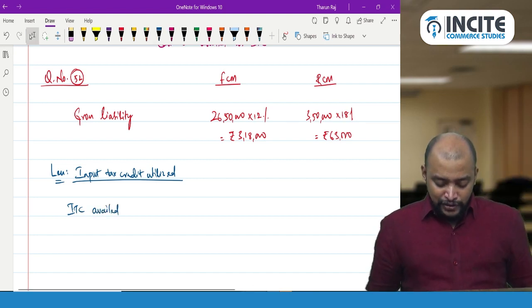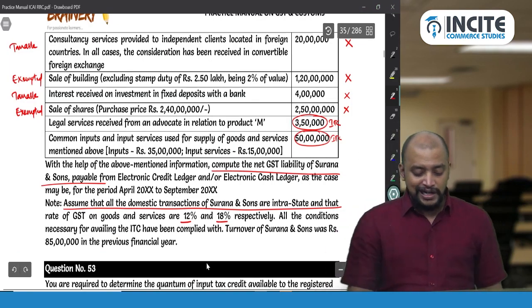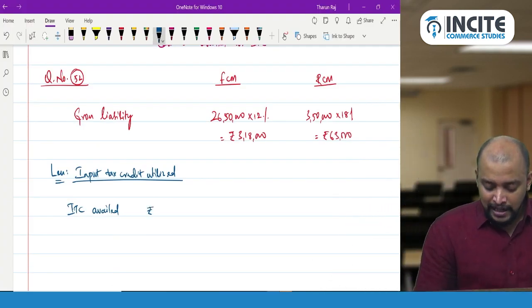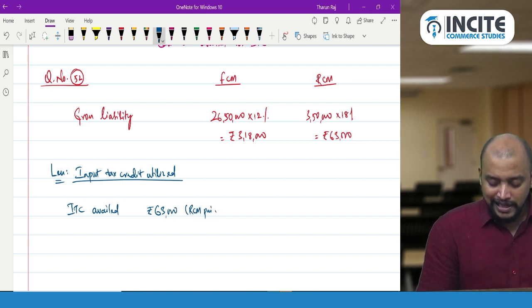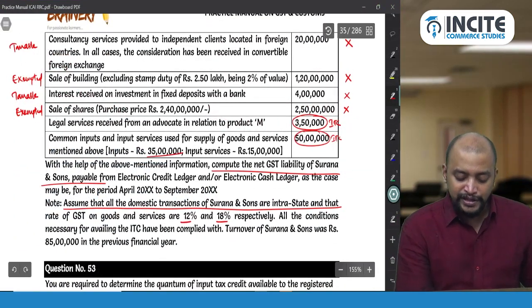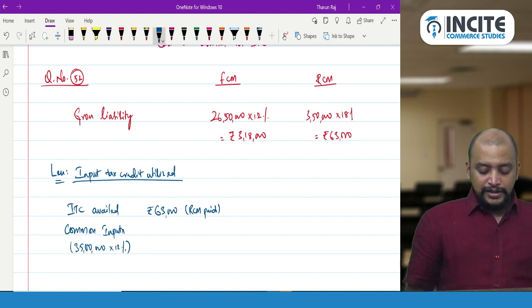In this, if you see, first of all, legal services 3,50,000. Can we take it as ITC? Yes. So this 63,000, which is RCM paid, can be taken as ITC. And then common inputs. With respect to common inputs, how much? Common inputs and input services, inputs 35 lakhs. So 35 lakhs into 12%, we would have taken the credit.